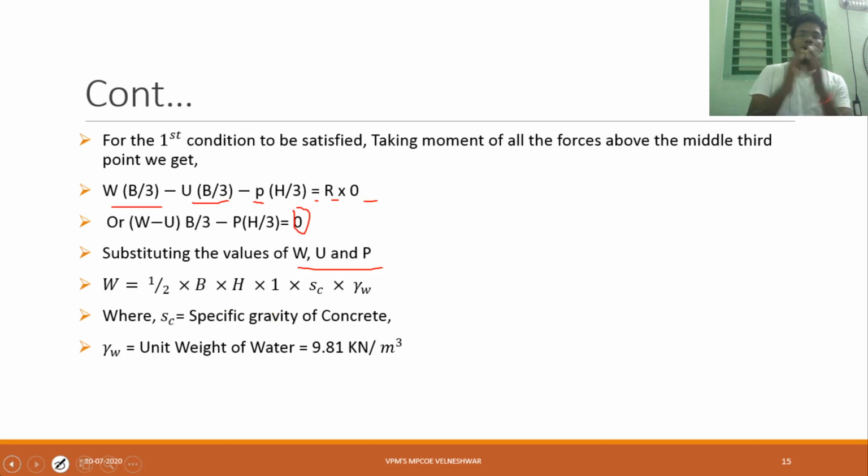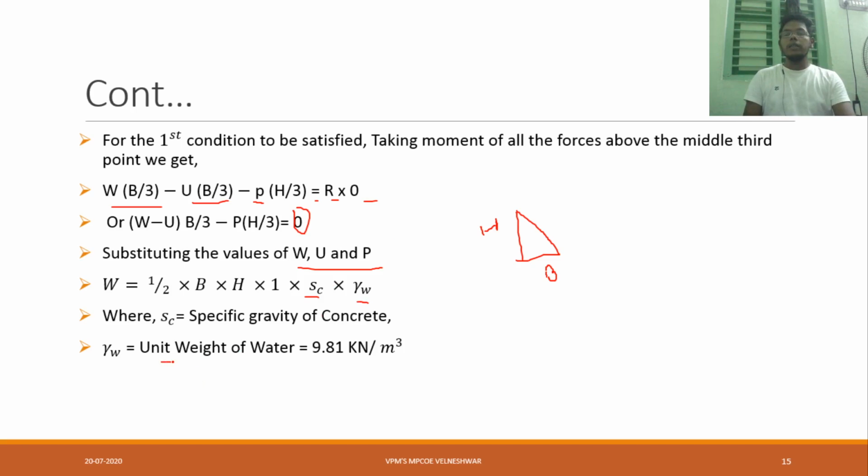Weight is nothing but area into volume. Okay, area into unit weight we can say. Now what is our area? As it is a right angle triangle, we have to consider height and width, that is B. So half into B into H into 1. Generally whenever we are designing, we will decide for 1 meter depth, into SC. SC is nothing but specific gravity of concrete. Whenever we are finding weight, specific gravity is important, into gamma W.